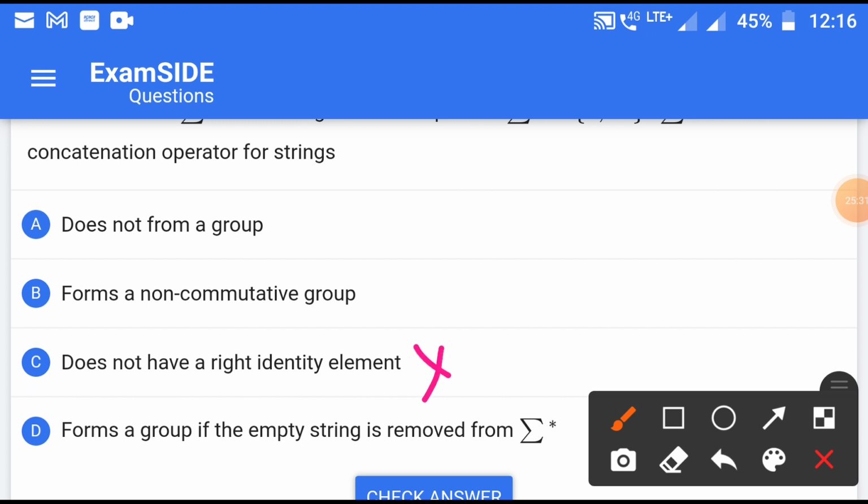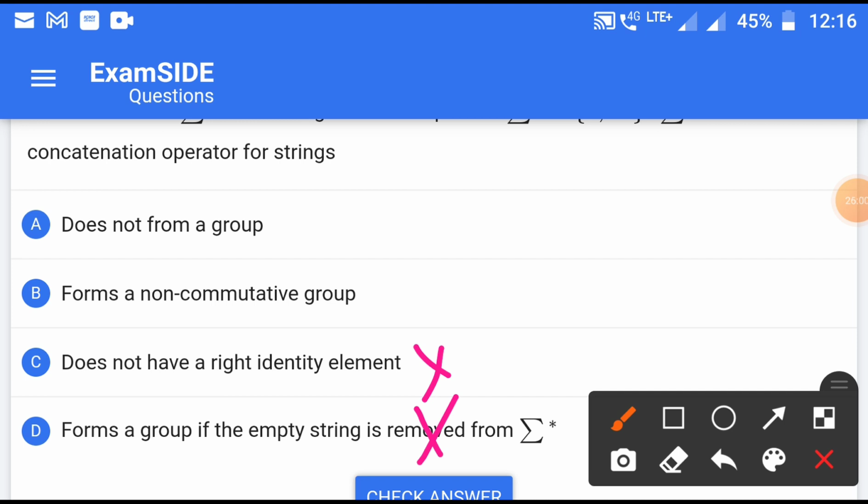Forms a group if the empty string is removed, this is also not correct because null is actually the empty string, and we must have an identity element because a group holds four properties. First one is closure. Actually after operating the elements, the result must be in the same set, that is closure.